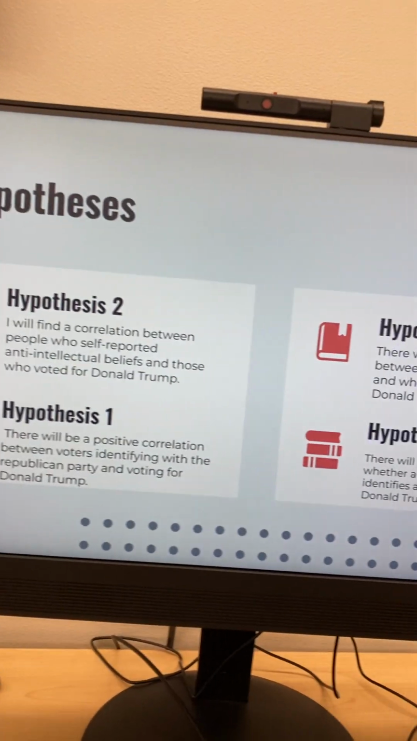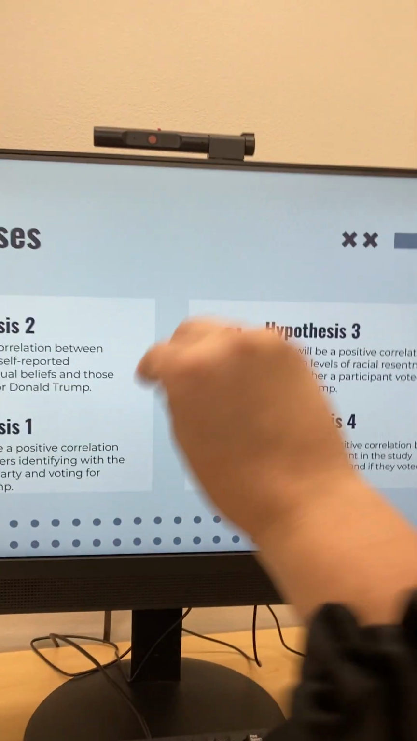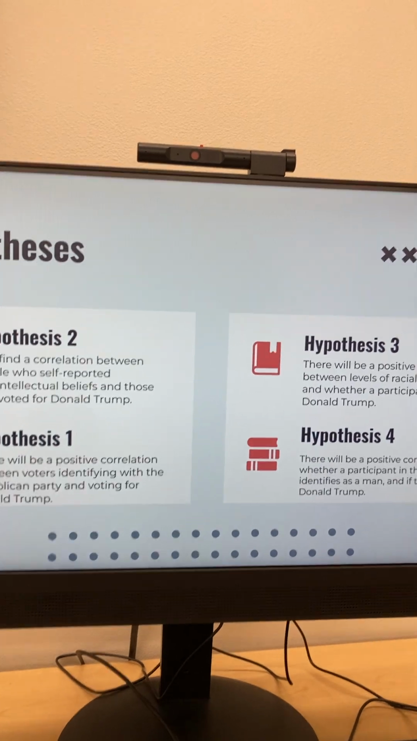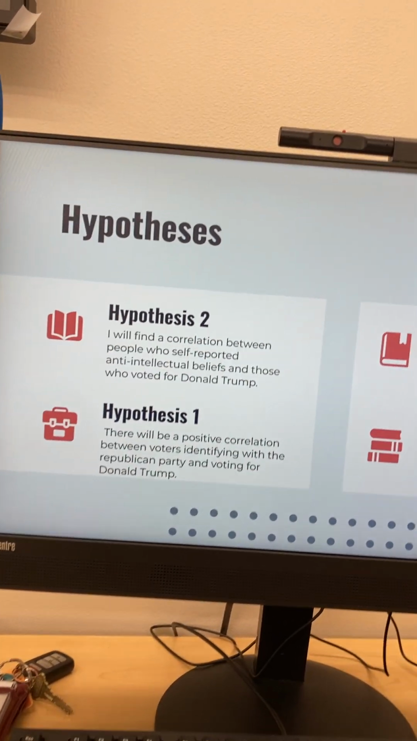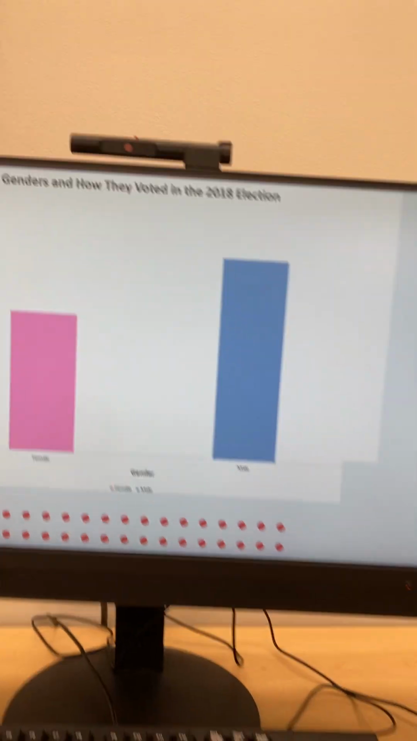All right, those are my hypotheses. And I'm going to send you this whole thing as well. I'm not sure how I'm going to make all of this happen. I'll probably just do it over Canvas. All right, so here is our first graph.